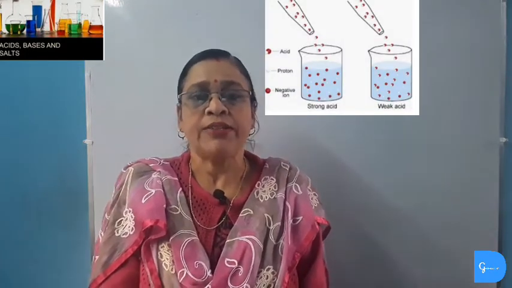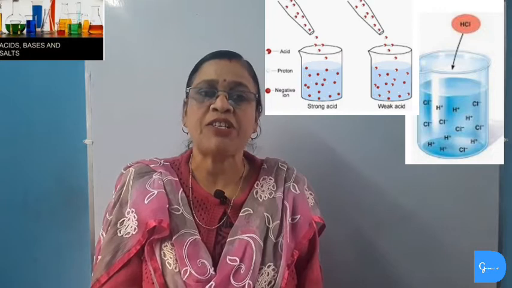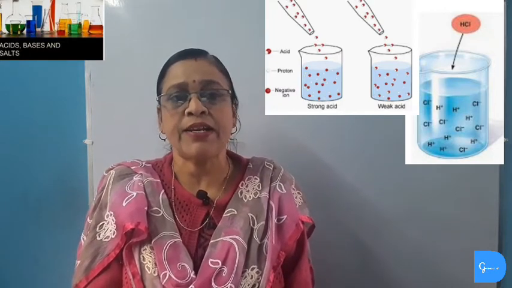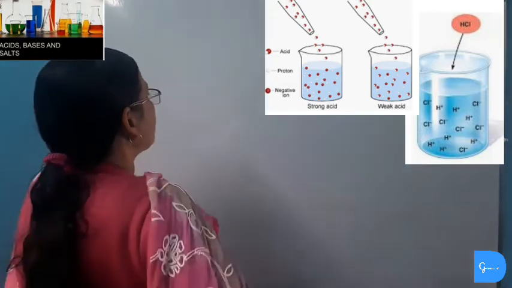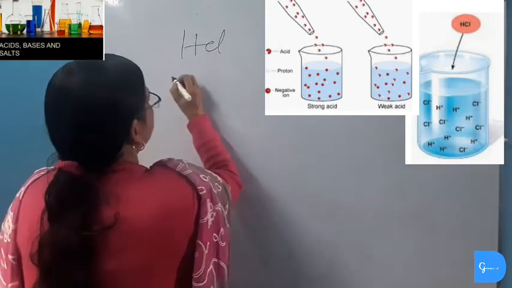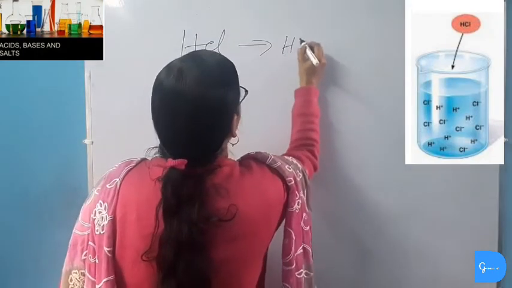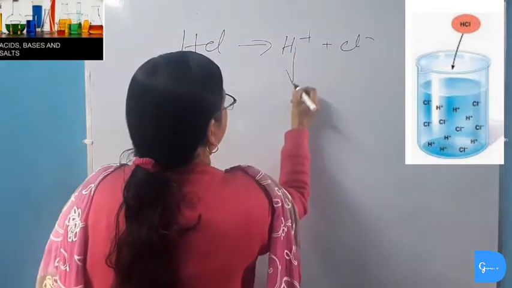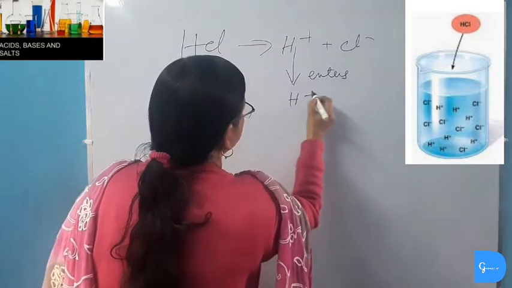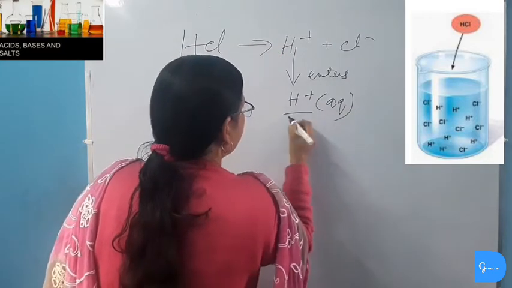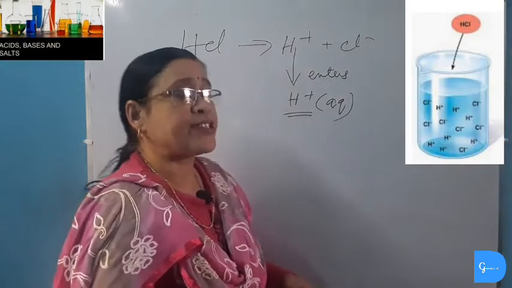What do all the acids have in common? All the acids have hydrogen in common, and the presence of hydrogen in acid is such that when the acid is dissolved in water, the hydrogen ion separates out as a positively charged particle, and this then enters into the solution. So all the acids first dissolve in water and dissociate or ionize to give hydrogen ion, and this hydrogen ion then enters into the solution of acid and water, and this hydrogen ion is responsible for the characteristic of the acids.